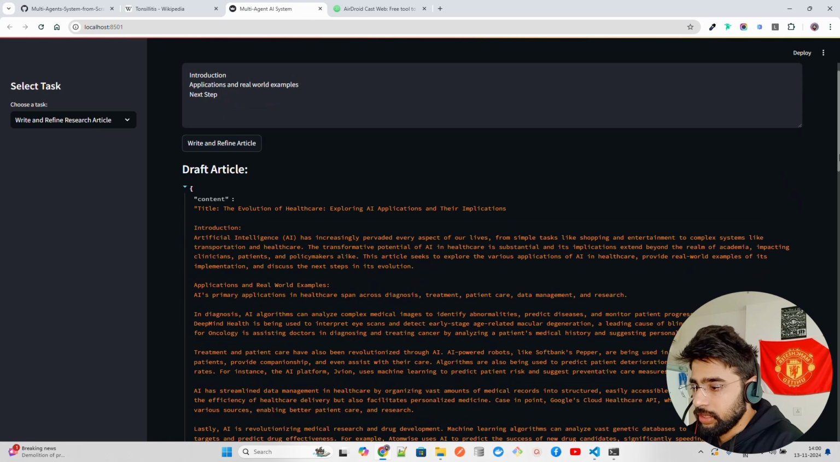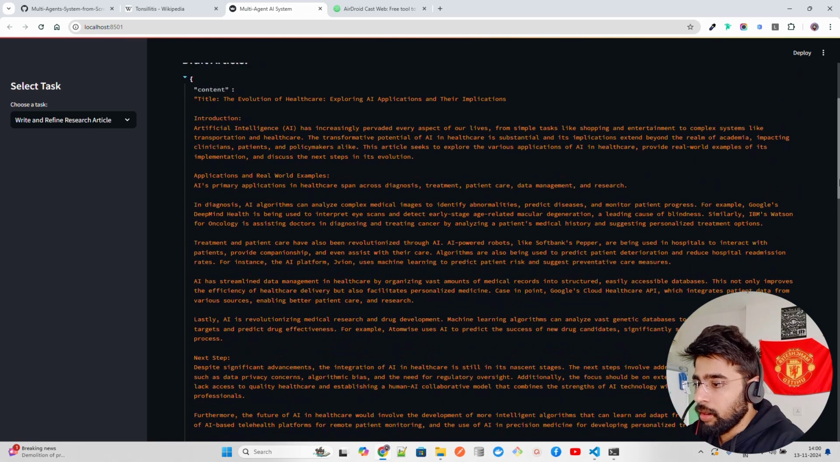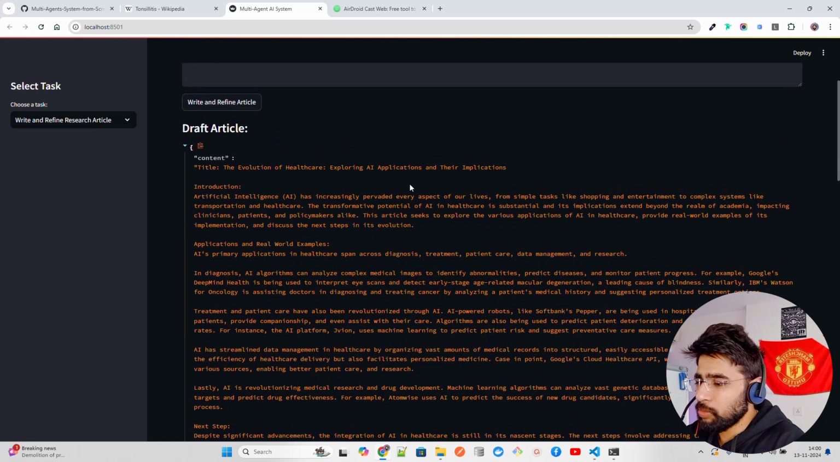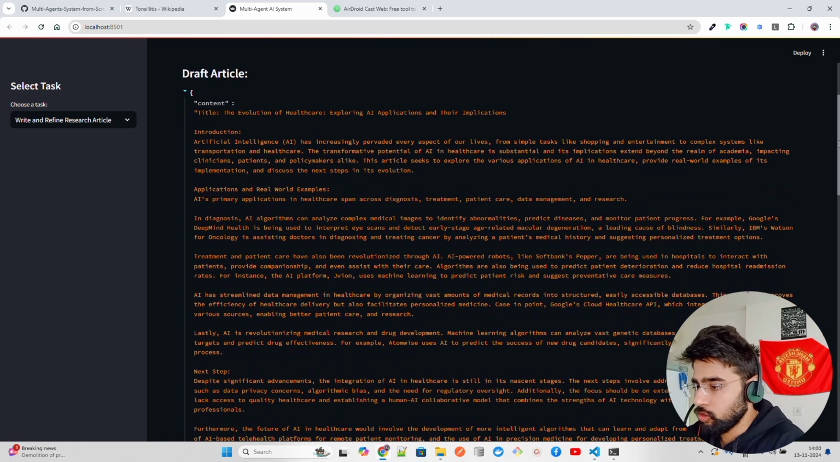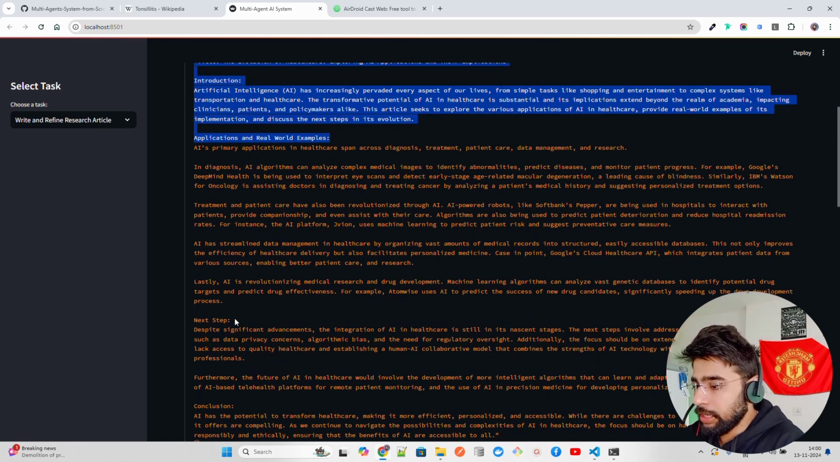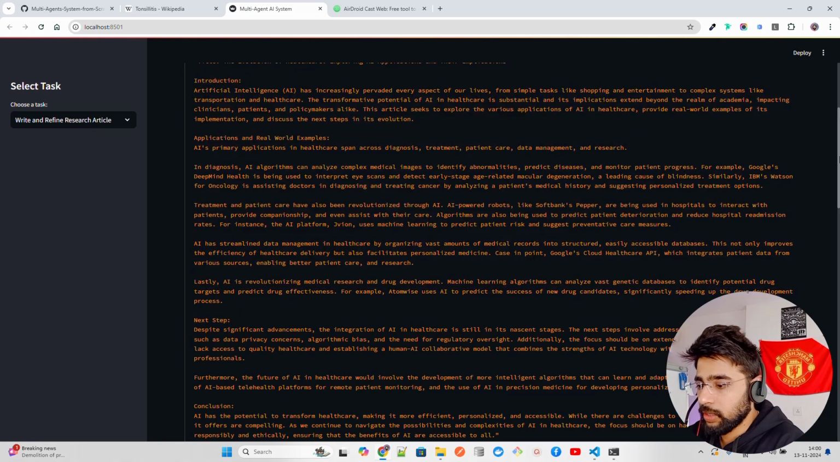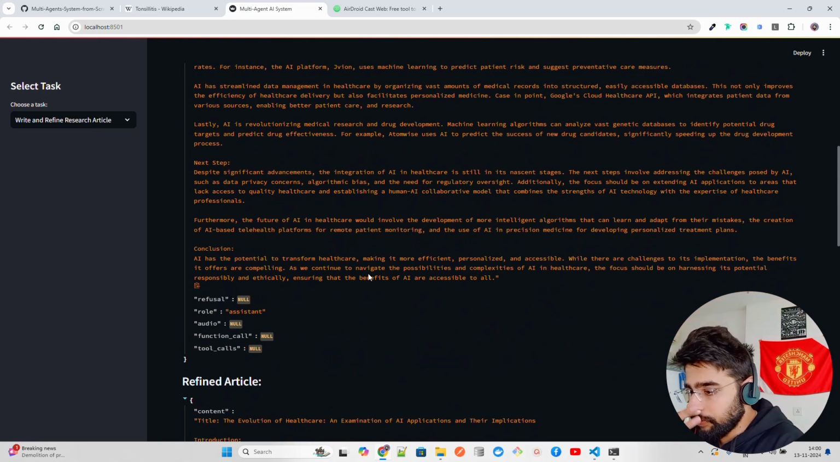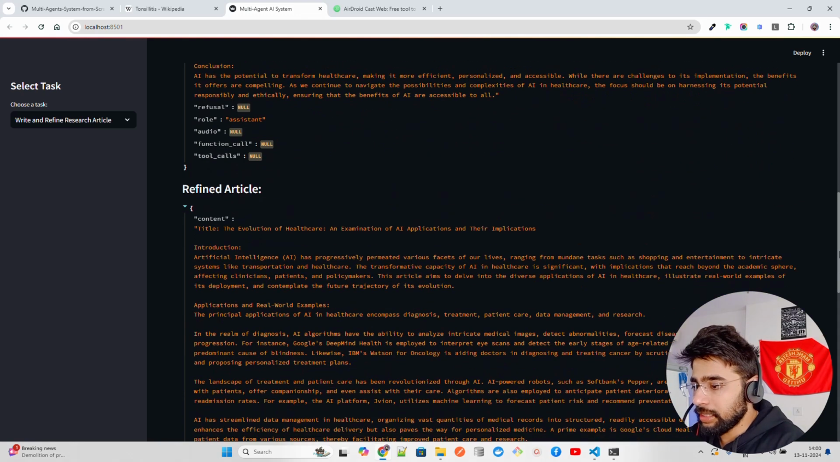You can see the article it has drafted. You can also pass that to a markdown file so it looks better. You can see the title, Evolution of Healthcare, Exploring AI Applications and Their Implications. It gives you the introduction, the applications and real world examples, and the next step, what it should do next. So you can see over here, the conclusion is also there.